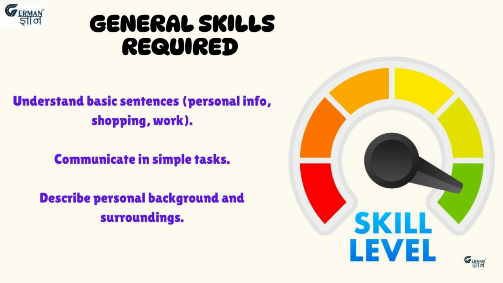The second is a candidate should be able to communicate in simple and routine tasks requiring a direct exchange of information on familiar topics. The third one is a candidate should be able to describe aspects of their background, immediate environment, and matters in simple terms.